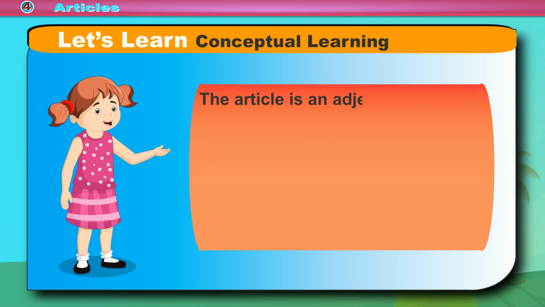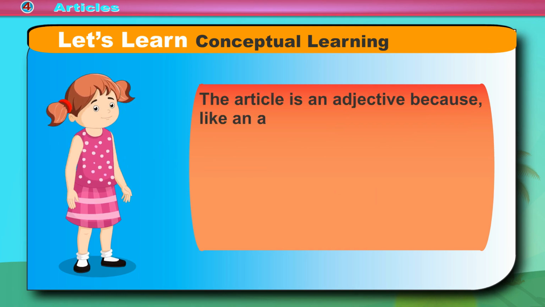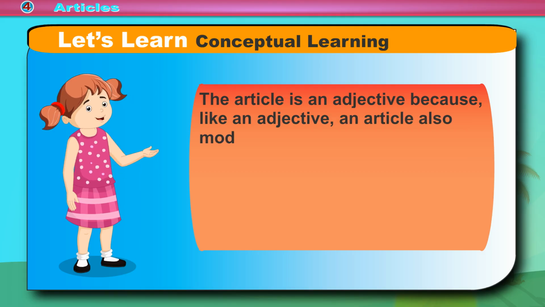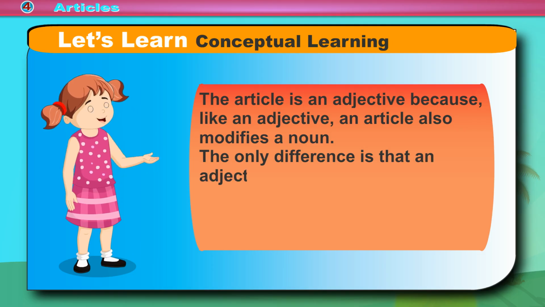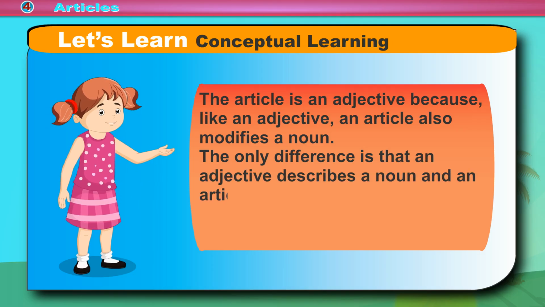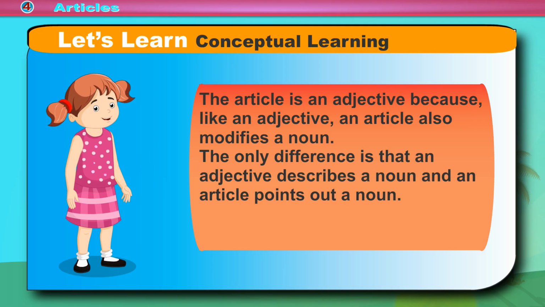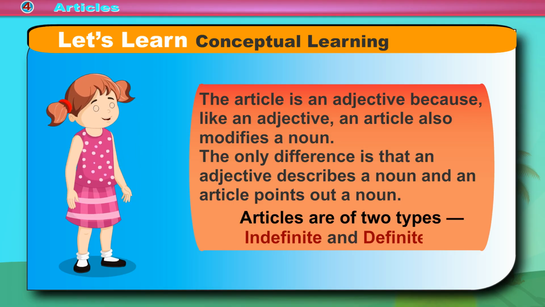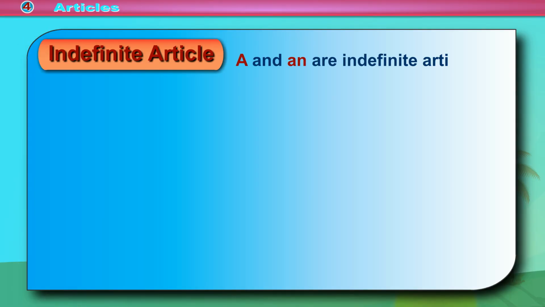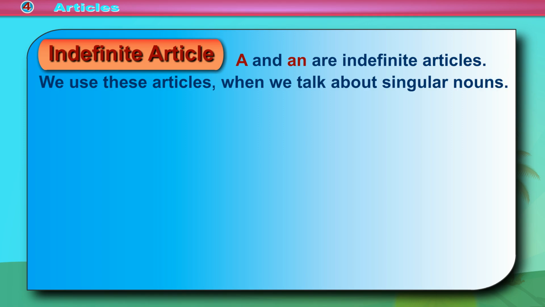The article is an adjective because, like an adjective, an article also modifies a noun. The only difference is that an adjective describes a noun and an article points out a noun. Articles are of 2 types, indefinite and definite. Indefinite article. A and an are indefinite articles. We use these articles when we talk about singular nouns.